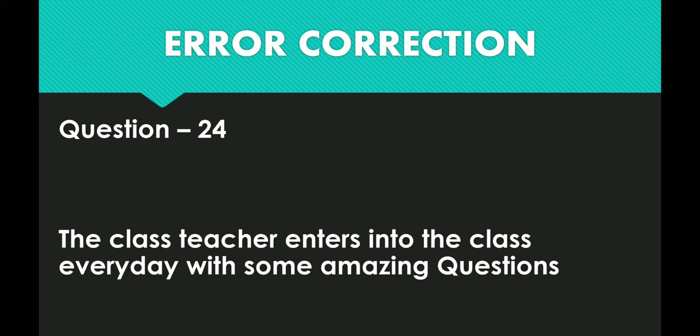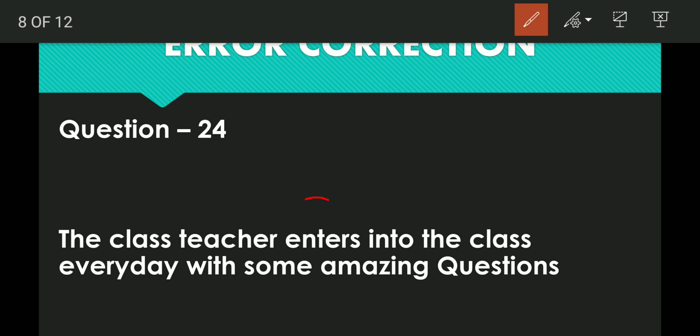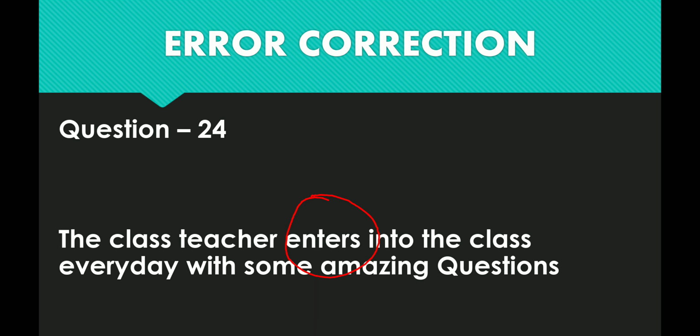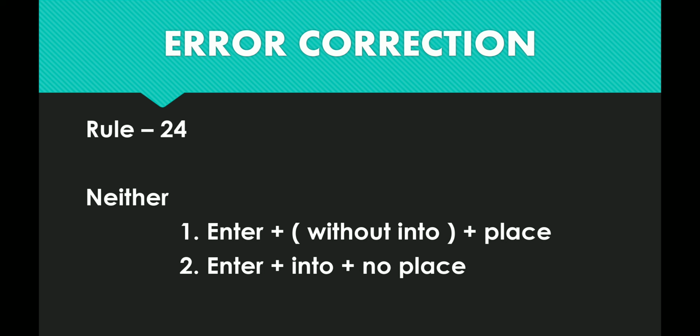The class teacher enters into the class every day with some amazing question. So this is the question, but where is the mistake? Do remember, the keyword is enter. How can you find the keyword? If you know the rule, then you can find the keyword. For example, I learned this rule. I'll move forward to the rule first of all. I knew these 2 rules.